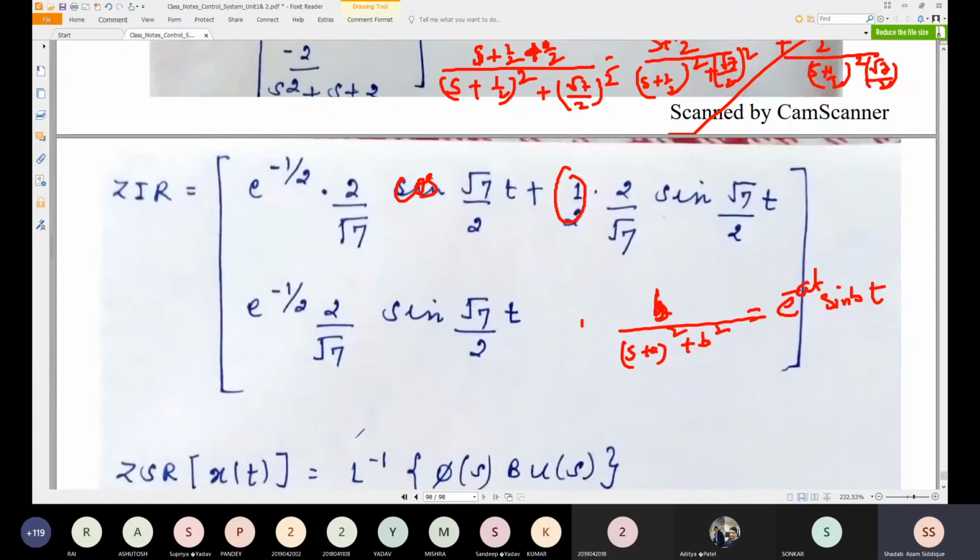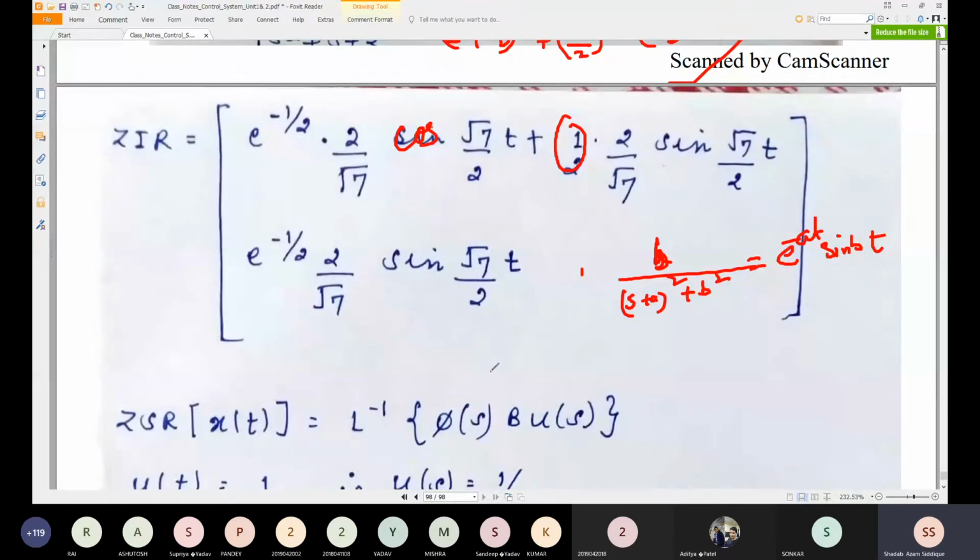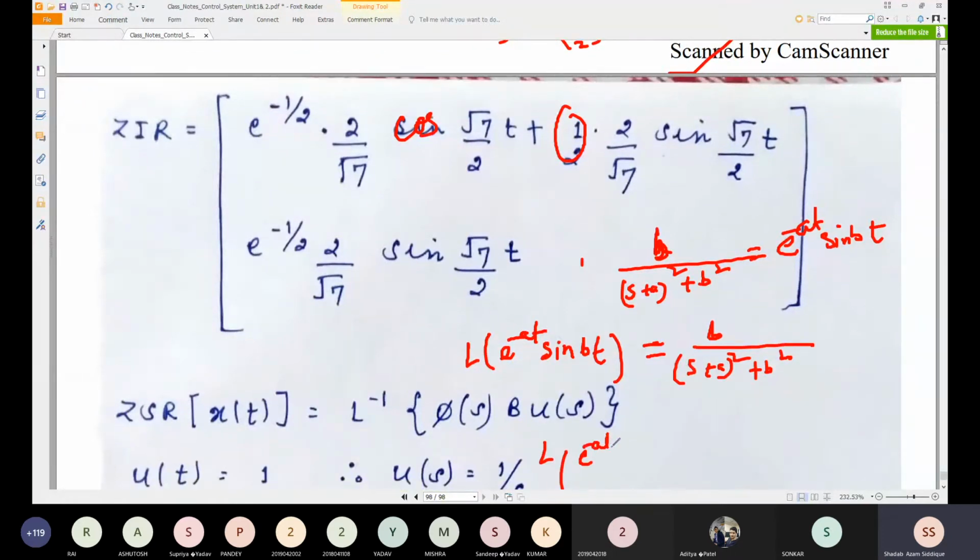Actually, let me write the formula for you, please check this. When you take the Laplace of e to the power minus at sine bt, you should write here b divided by (s plus a) whole square plus b square. And if you take the Laplace of e to the power minus at cos bt, then you should write here (s plus a) divided by (s plus a) whole square plus b square.